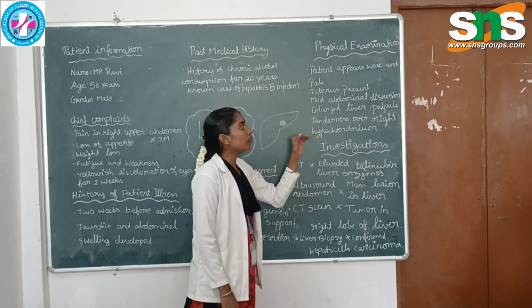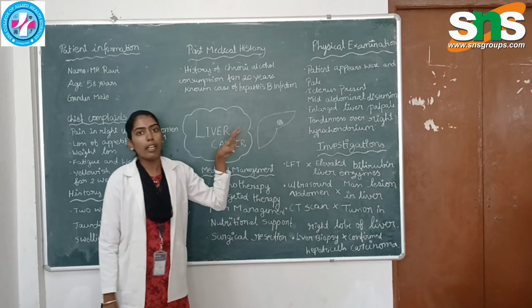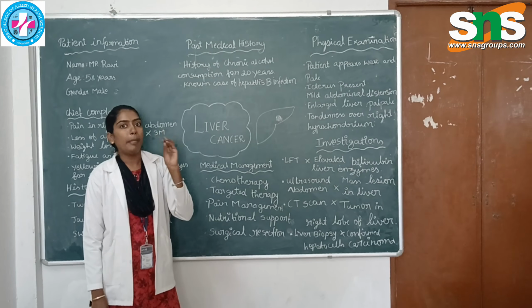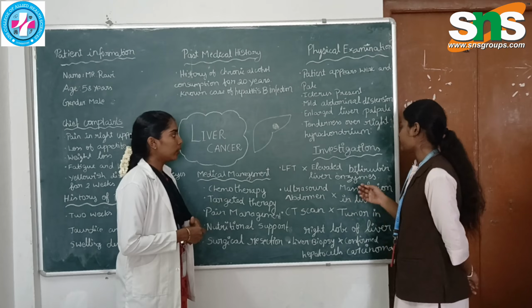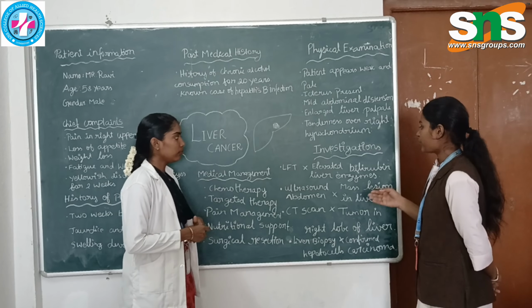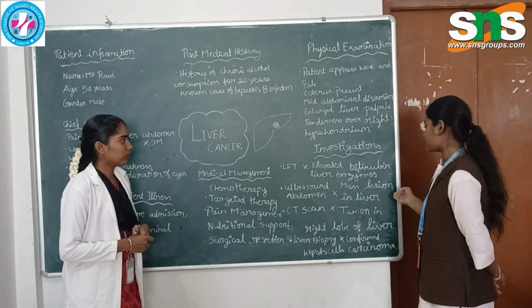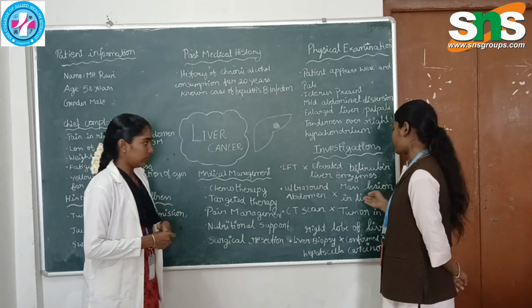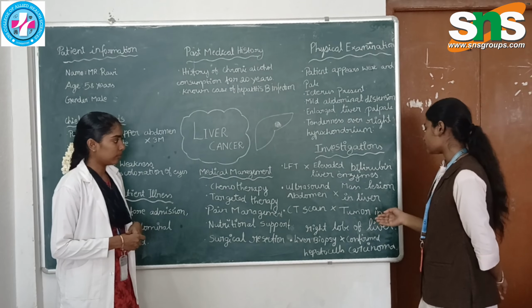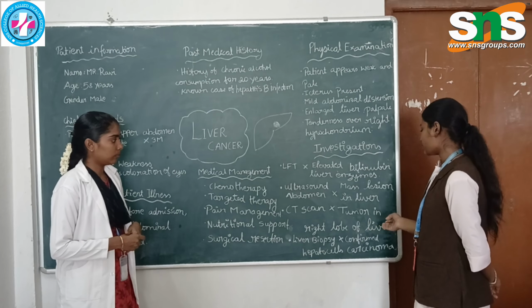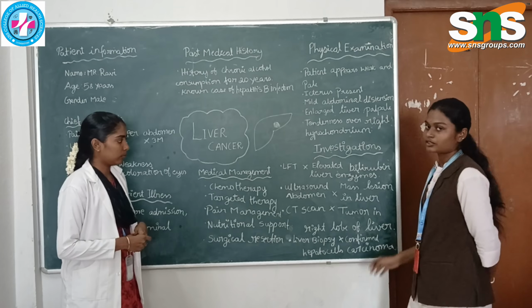Next is tenderness over the right hypochondrium. The right hypochondrium is the major region where the liver is present. On palpation, the patient feels tenderness due to cancer. Next, investigations will be explained by Sanjana. Liver function test shows elevated bilirubin and liver enzymes. Ultrasound abdomen shows a mass lesion in the liver. CT scan shows a tumor in the right lobe of the liver. Liver biopsy confirmed hepatocellular carcinoma.